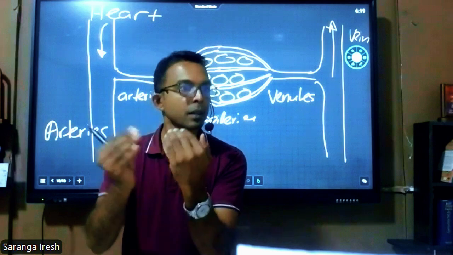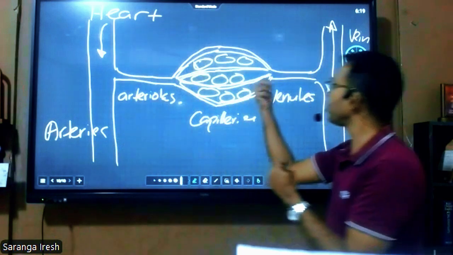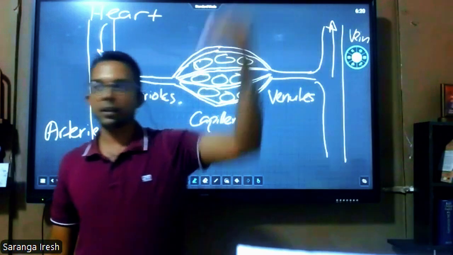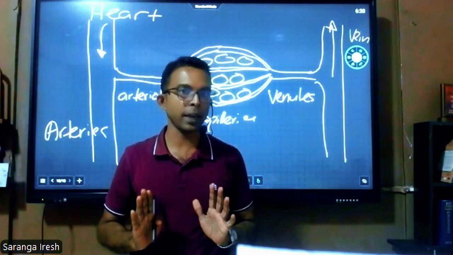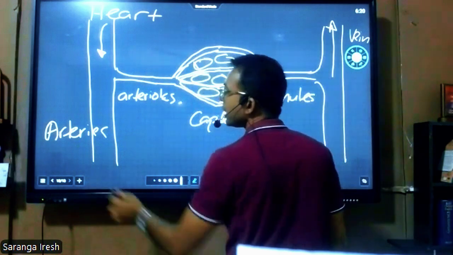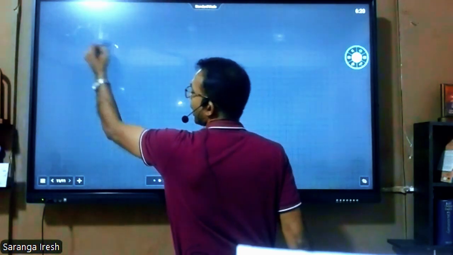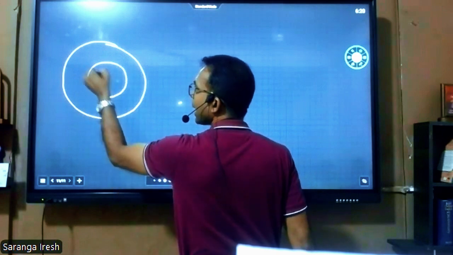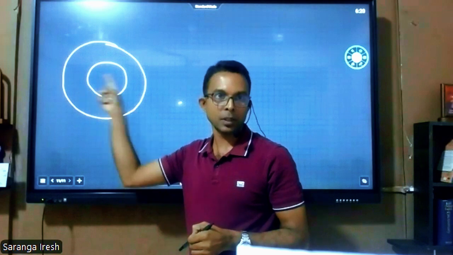Okay, the exchange of the materials. Then after that, they connect into the venules and take the blood to the heart. Understood? These are the three types of blood vessels and their connections. And the other thing is, when we consider the differences among arteries, veins, and capillaries, arteries have a very thick wall and narrow lumen. The lumen is where the blood is transported.